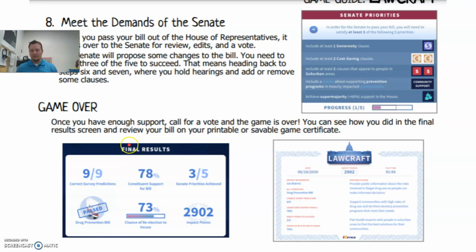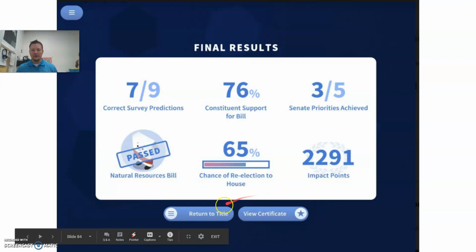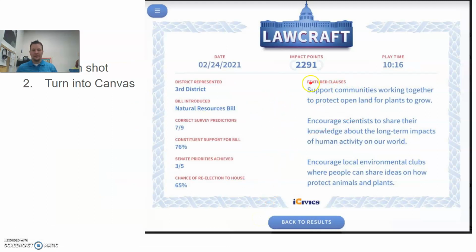And then when the game's over, you'll see your final results, and then you'll be issued a certificate. When you get these final results, it'll tell you kind of how you did throughout this process. It'll tell you if the bill you chose passed. What you're going to want to do here is go to view certificate. Once you tap on view certificate, you're going to see this certificate.